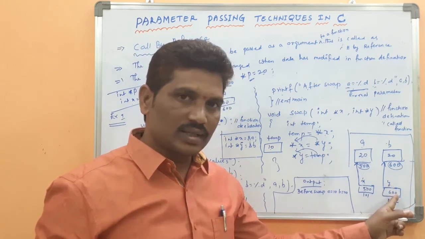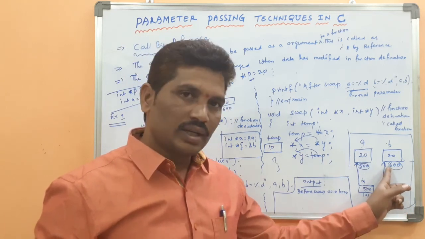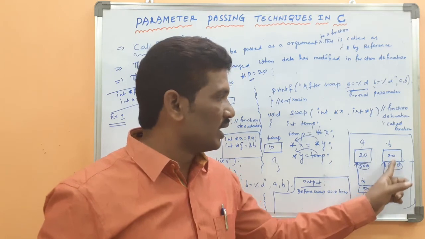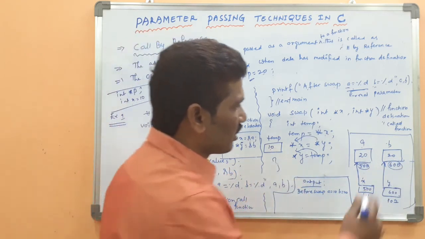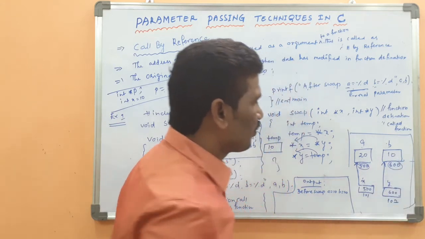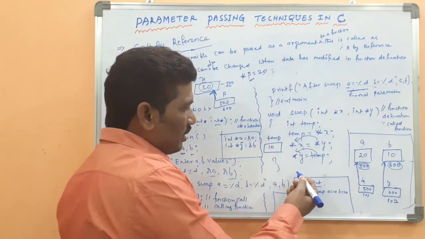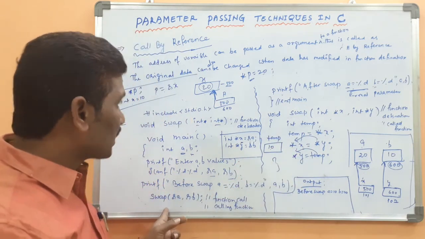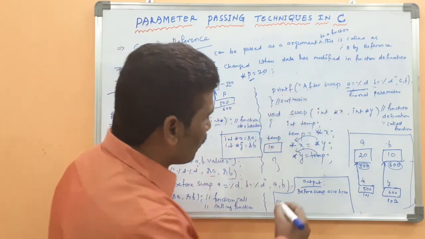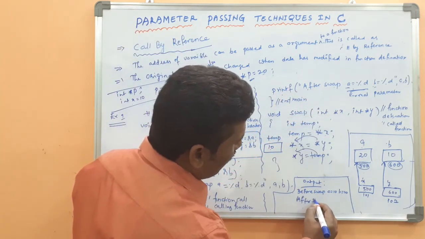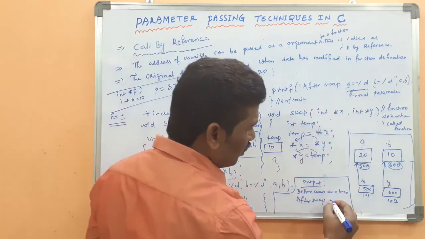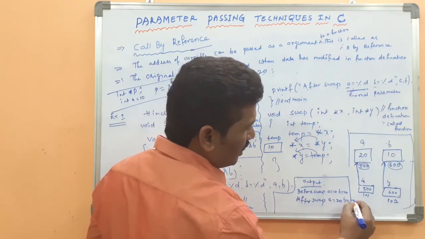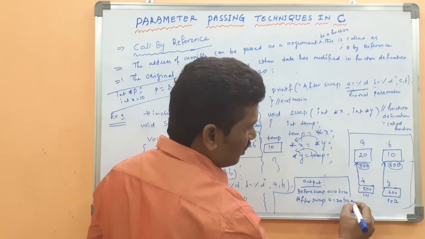Then y holds the address 600, which points to the address location 600. What is the value there in the address of 600? It is overridden by 10. What is the temp value? 10. Okay. Then after executing the statement, control comes to here after the swap function. Then what is the printf after swap? After swap, a equal to, what is the a value? 20. The b value is what? 10.